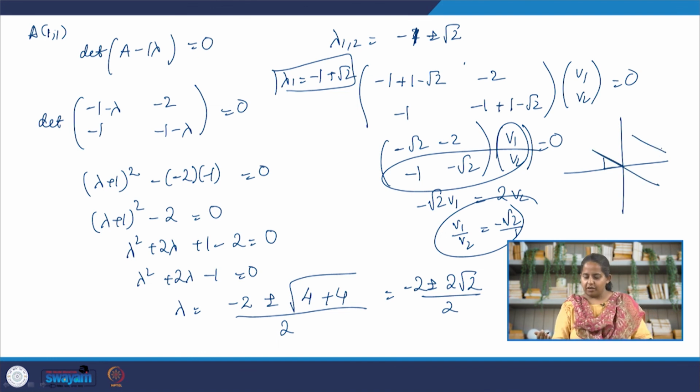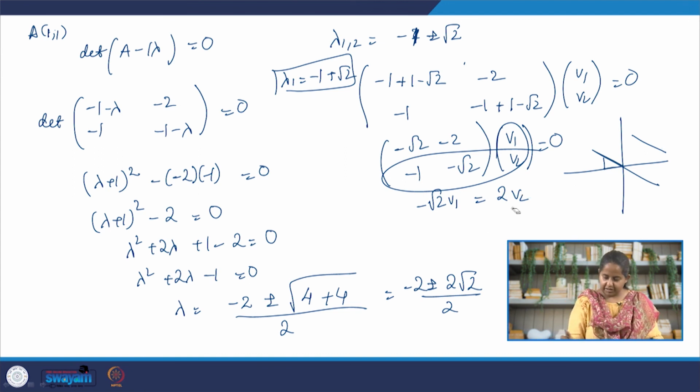Now I already know how the phase portrait is going to look, so let's make room.